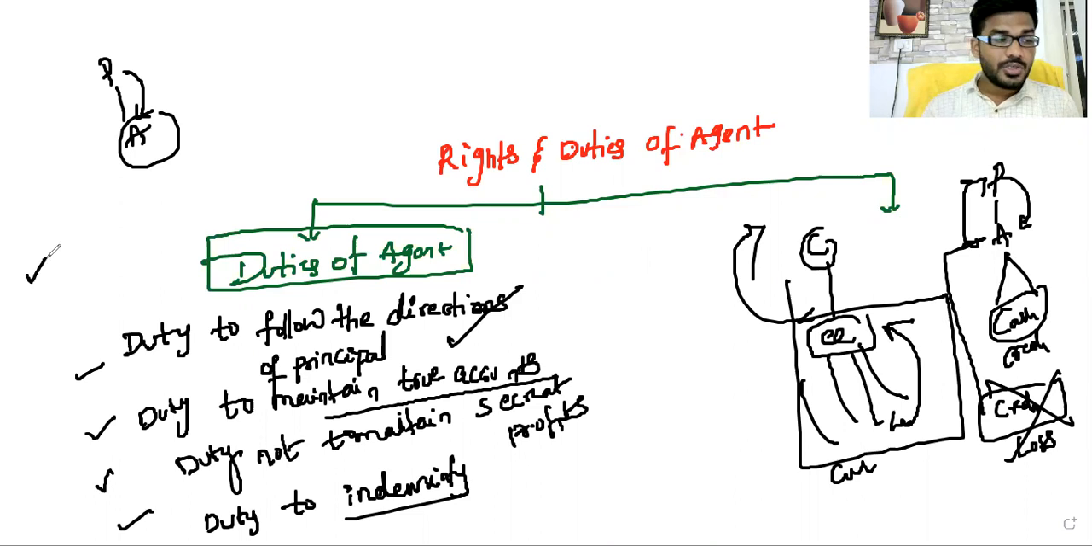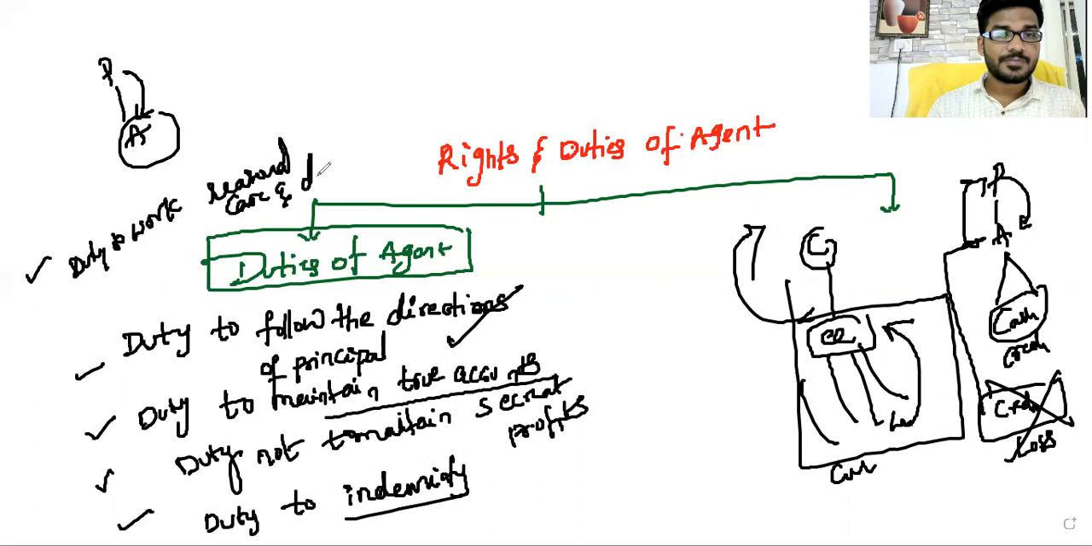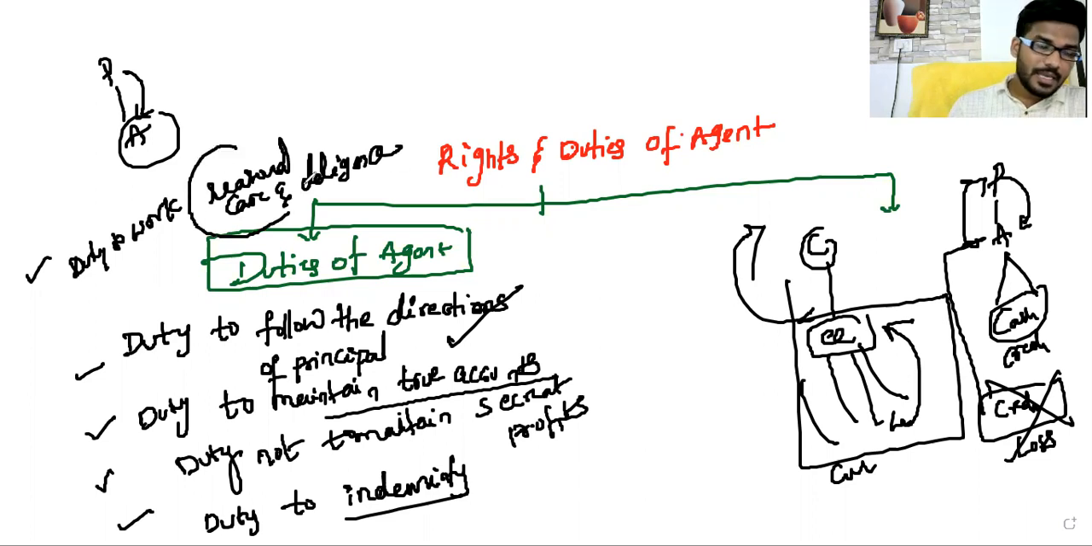Another one: duty to work with reasonable care and diligence. Duty to take reasonable care and diligence means duty to work with reasonable care and diligence. What is the meaning of reasonable care and what is the meaning of diligence? What is a reasonable care? An example.